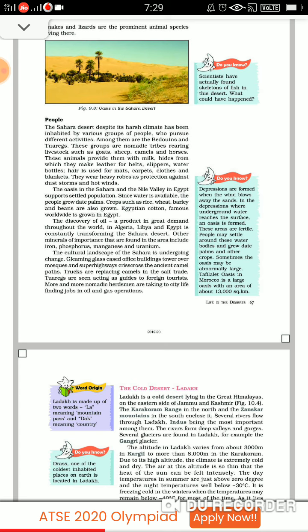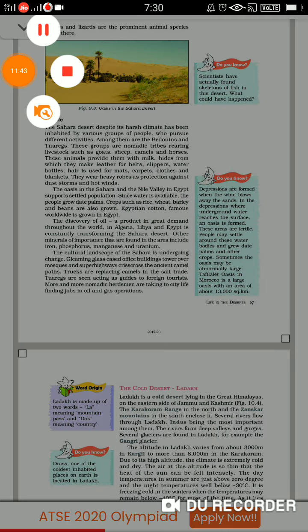Fine. Depressions are formed when the wind blows away the sand with it. Now, in the depression, water reaches the surface and an oasis is formed. So, the area where the oasis is there becomes fertile and people settle there. Fine. So, this was all about the Sahara Desert. In the next module, we will talk about the cold desert.